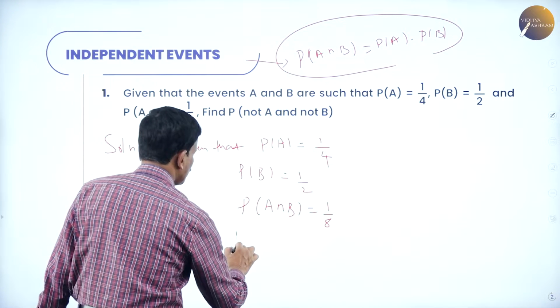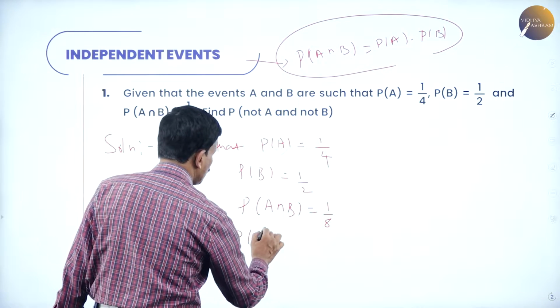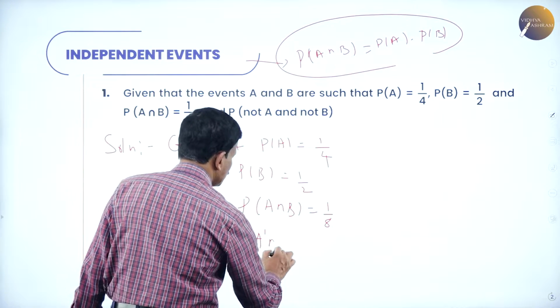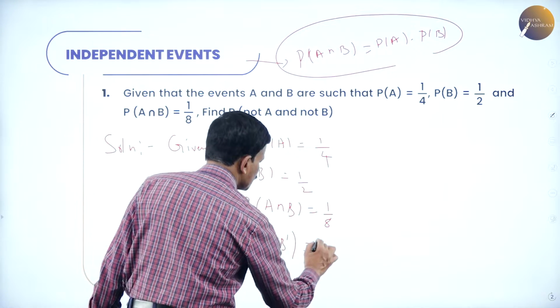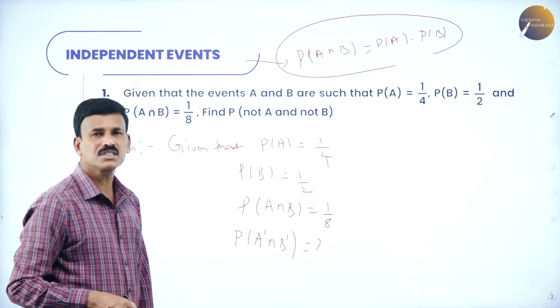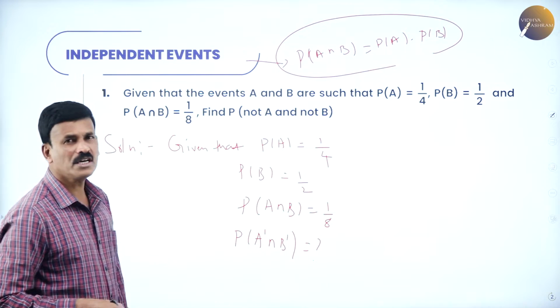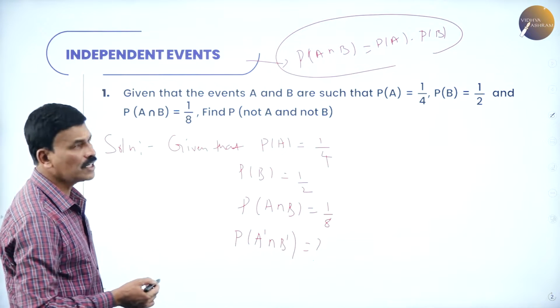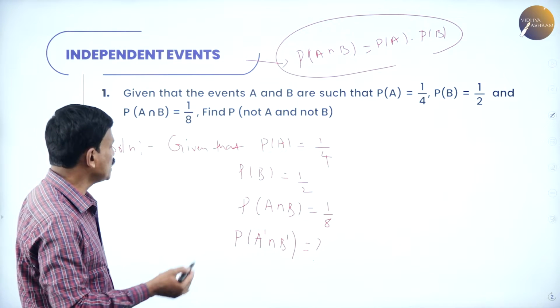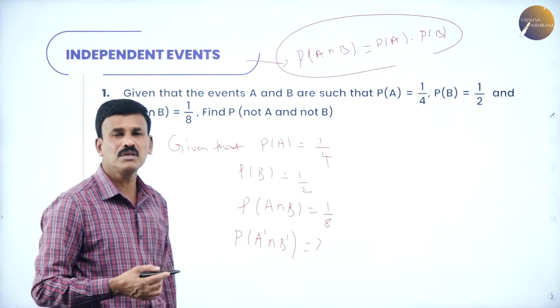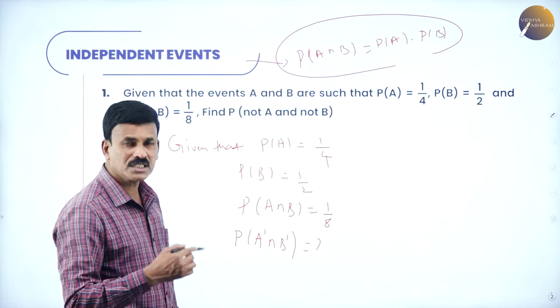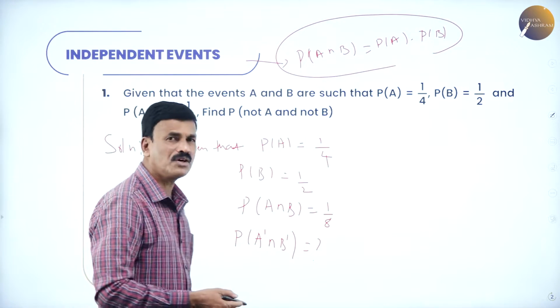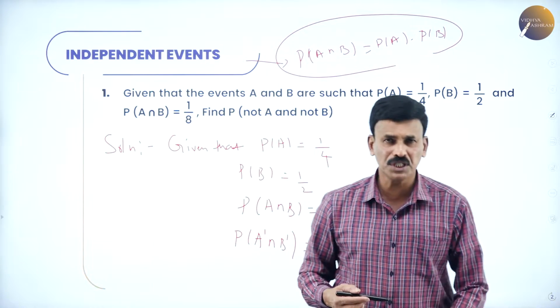And what is to be found is probability of A dash intersection B dash. This is required to be determined. So what is given? Probability of A is 1 by 4, probability of B is 1 by 2 and probability of A intersection B is 1 by 8. And what is required to find is probability of A dash intersection B dash.